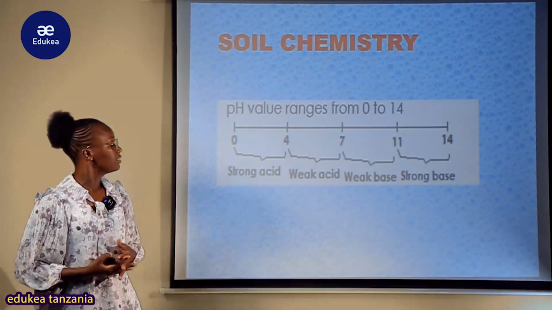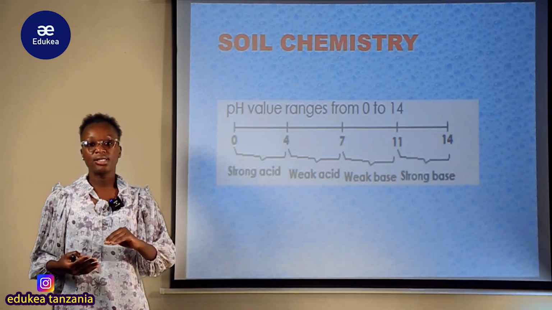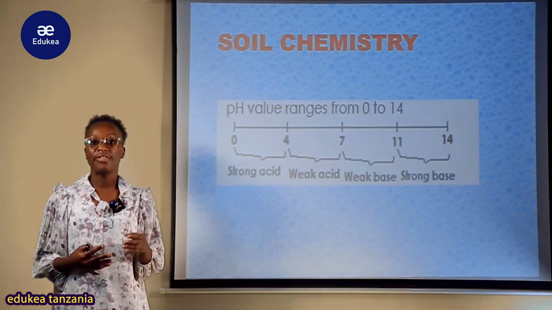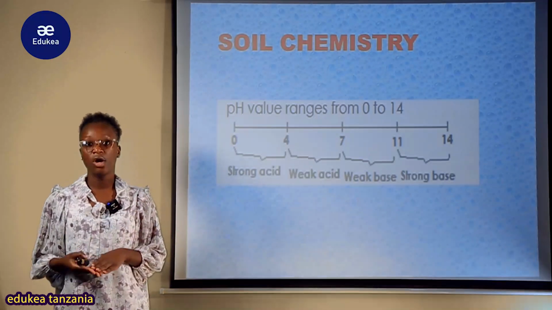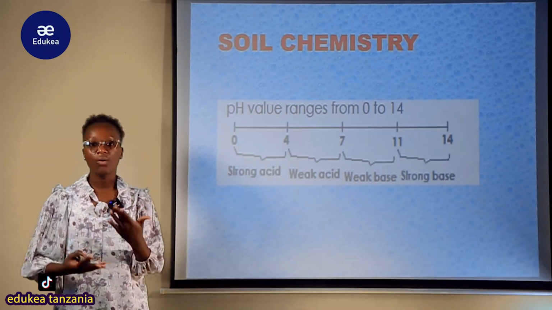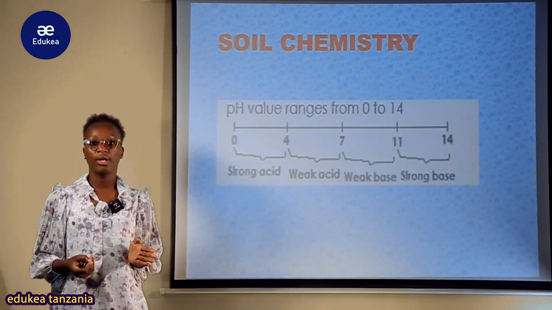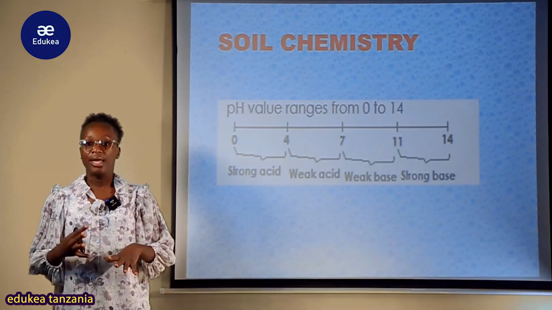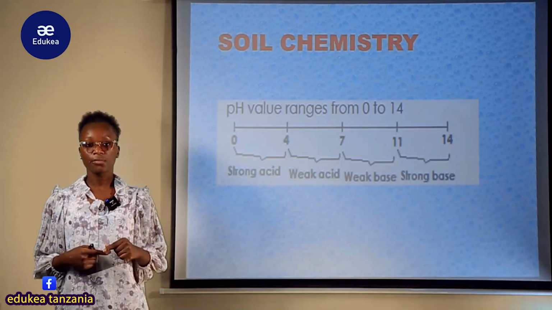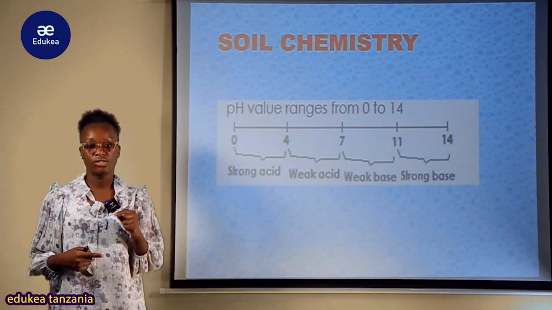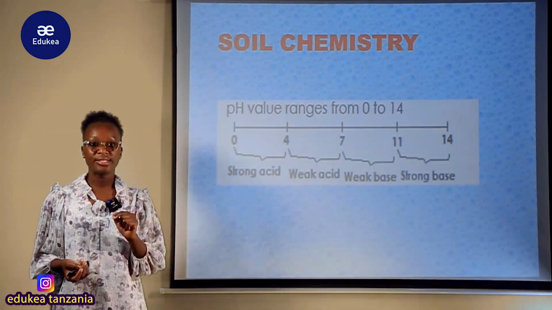Now, my student, we have tried to look at the pH. Na tumeona kwamba uwepo wa this soil pH or this measuring of the acidity and basicity tuna consider vitu viwili, ambayo tuna consider what? Acidity and base. So tumeona kwamba tukijua kwamba kama kiwango cha hydrogen ion which is positive charged ion kikiwa ni kikubwa tunajua kwamba this soil is acidic. Lakini hydroxyl ion which is negative charged ion ikiwa kubwa tunajua this is alkaline soil or the base soil. But also tumeona kwamba if their concentrations are the same, simply tunasema kwamba that kind of soil is neutral.